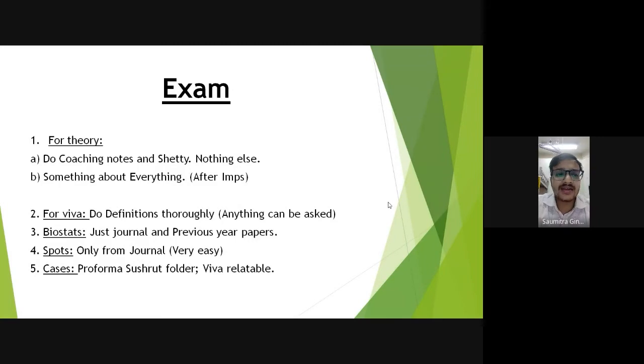Another is your diet. Diet is extremely important for your case. In every case, people are asked questions about diet, like what is the ideal diet for this patient, or how do you divide this patient's diet into breakfast, lunch, dinner. They ask you practical questions on that. You don't get to say that yes, 2000 calories and 50 grams of protein a day he'll take. You have to actually tell that, okay, in breakfast he can go for 1 glass of milk with 2 eggs, then in lunch he can have 2 rotis, one bowl of chapati, and so on. So give importance to diet, questions are asked on that. Diet and socioeconomic status are very important for a PSM case.